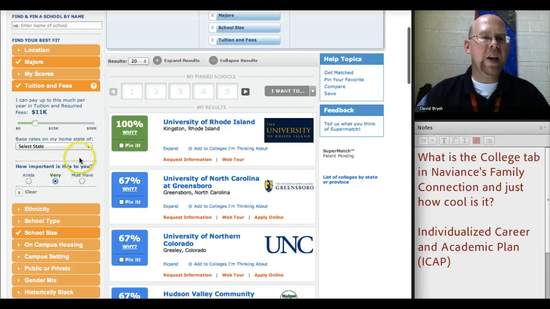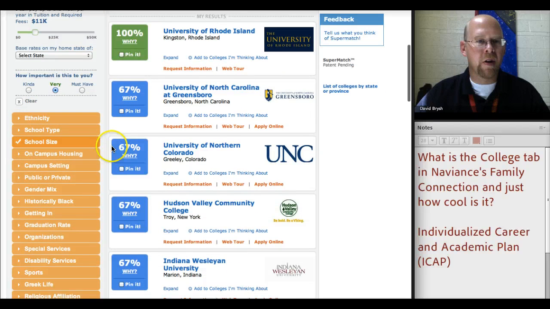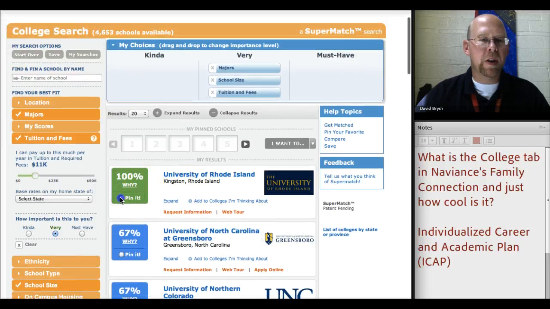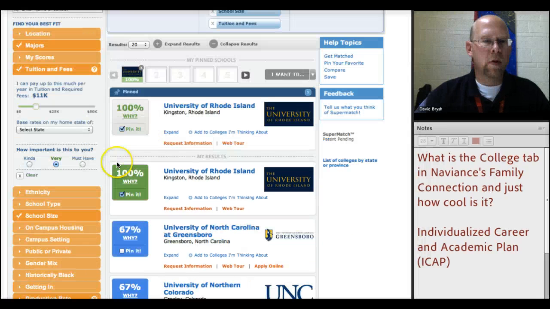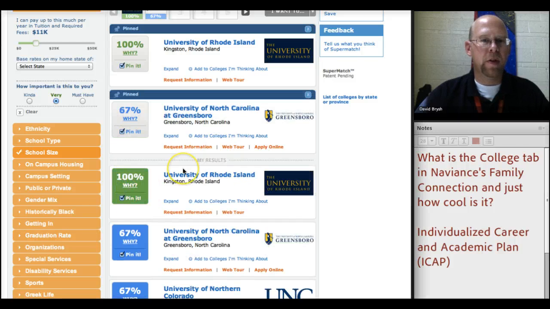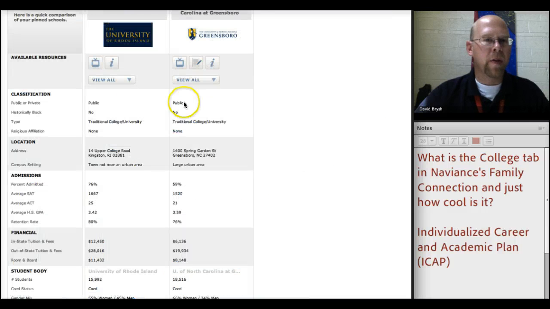So any criteria you pick from here, you'll see it represented by a little check mark there, will give you a list of schools that are available to you. And then you can take these schools, you can pin them. You'll see it ending up as a pin there. And the benefit of pinning it is, let's pin this one to University of North Carolina. Let's pin that one. And then what you can do is go up here and you can compare them. Let's click on compare. And you'll get a side-by-side comparison of the school.